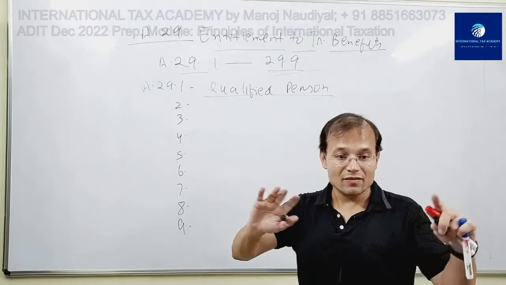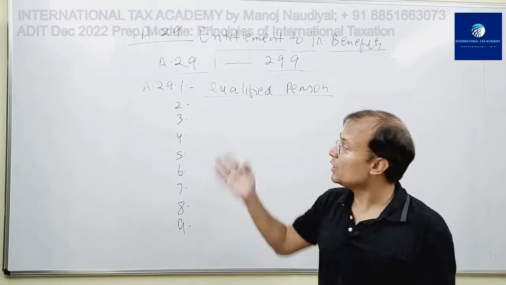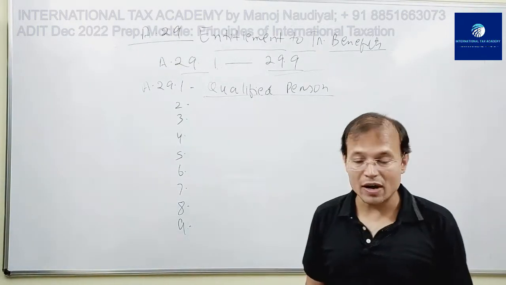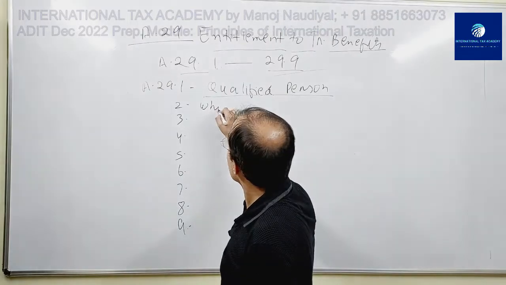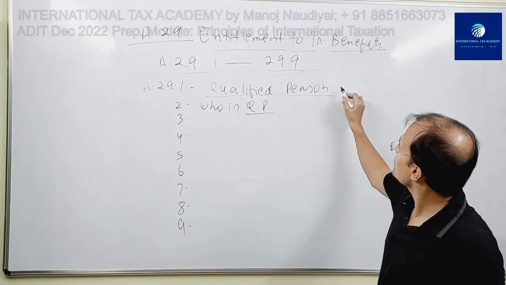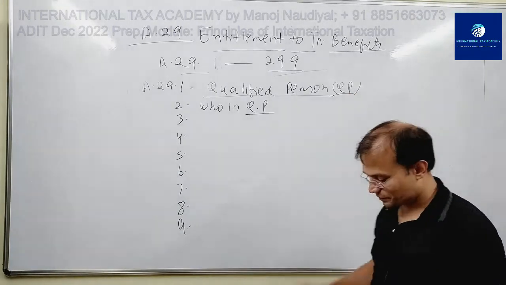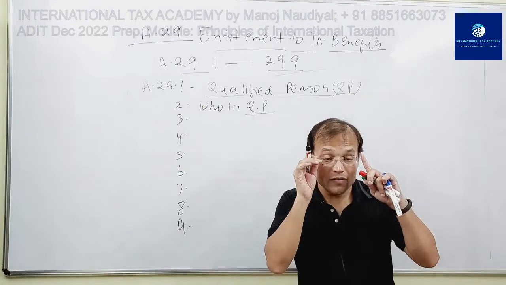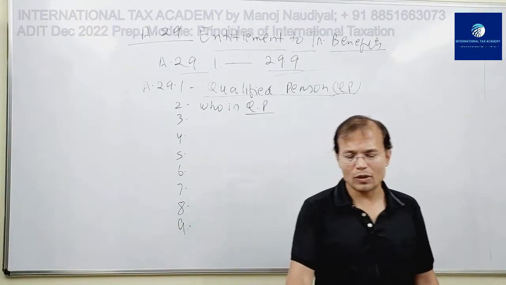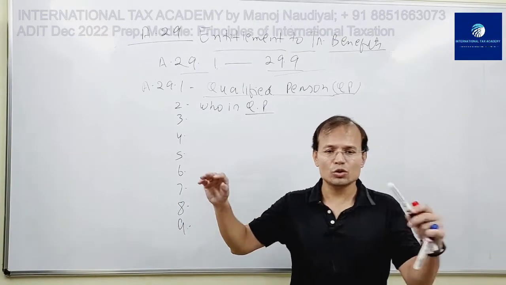29(2) says, when 1 has mentioned qualified person, then 2 will illustrate who is a qualified person. So who is a qualified person? Qualified person, QP. For your information, just for a very brief overview, qualified person in 29(2), either you should be an individual.